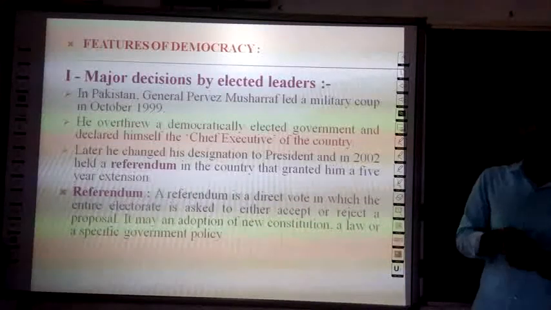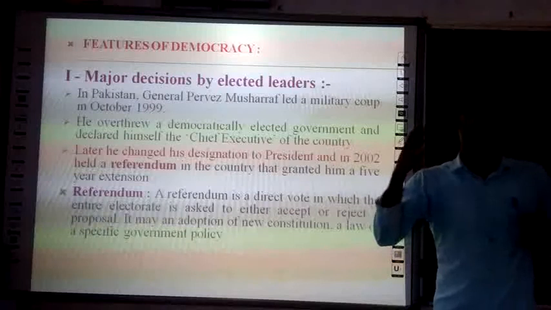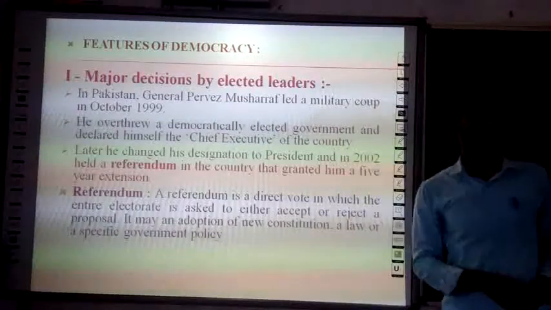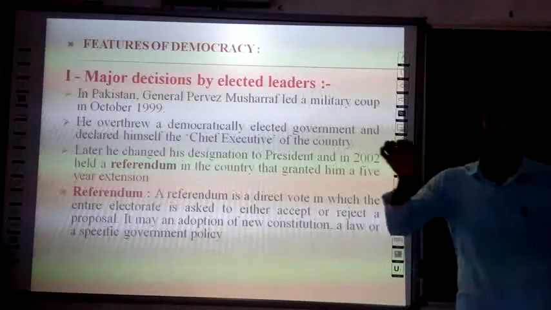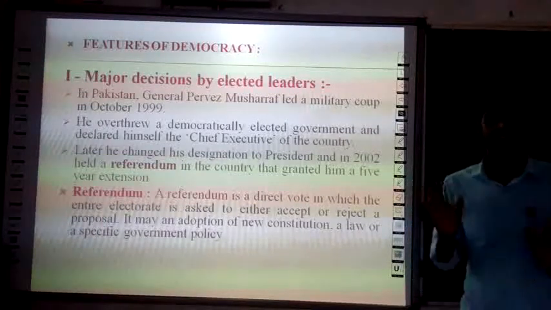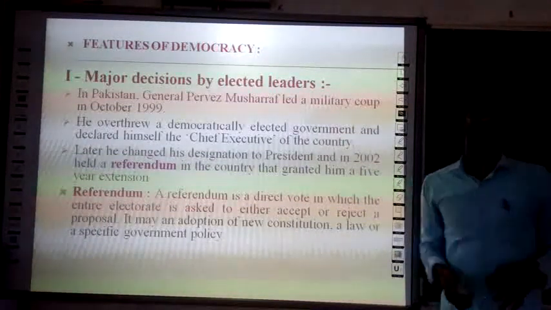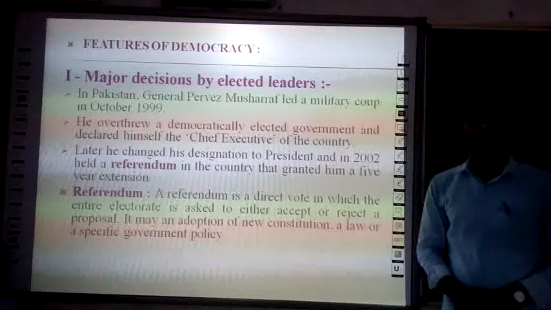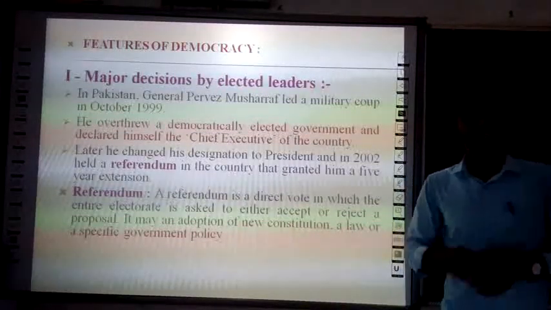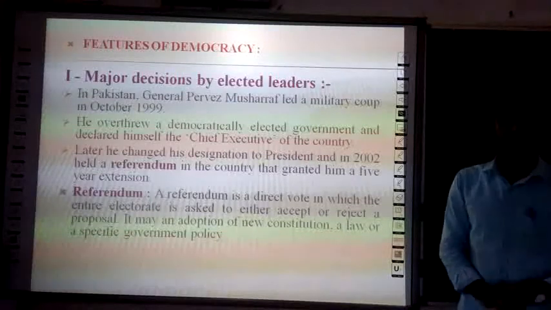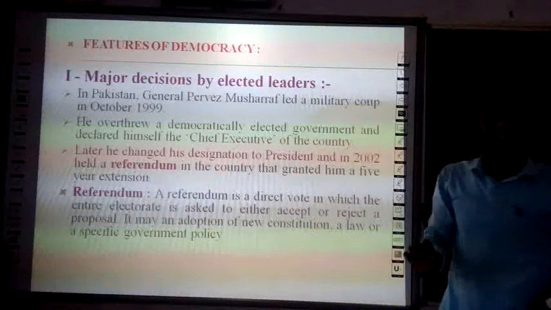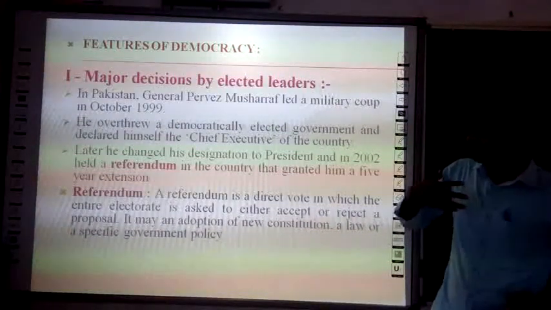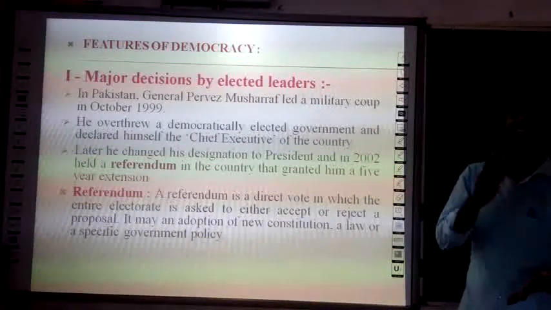In democracy, the major decisions are taken by the representatives elected by the people. What happens in a non-democratic country? Let us go through the example of Pakistan. In Pakistan, General Pervez Musharraf led a military coup in October 1999. Military coup means military revolution. He overthrew the democratically elected government and declared himself the chief executive of the country.